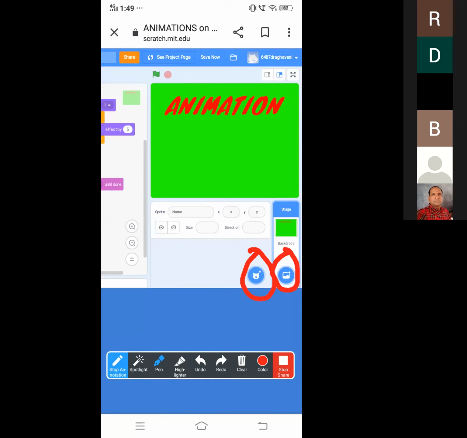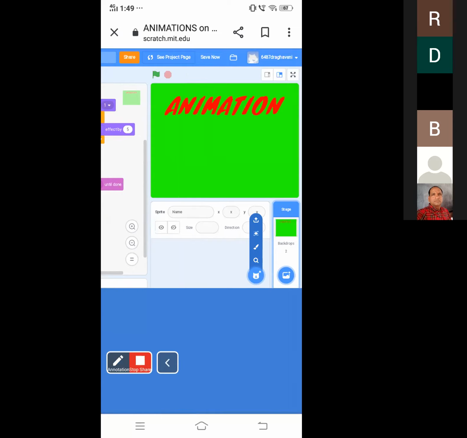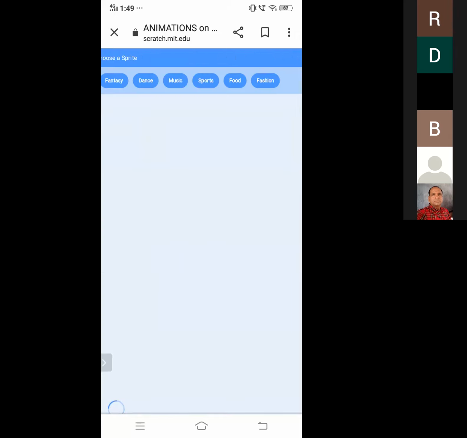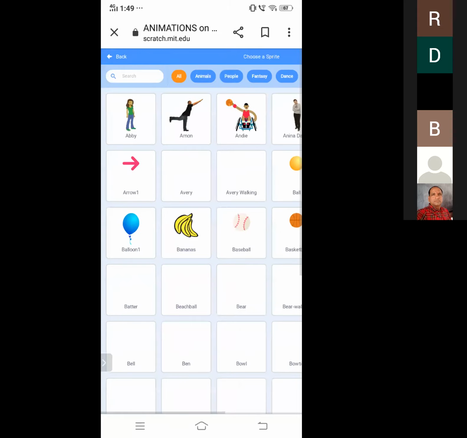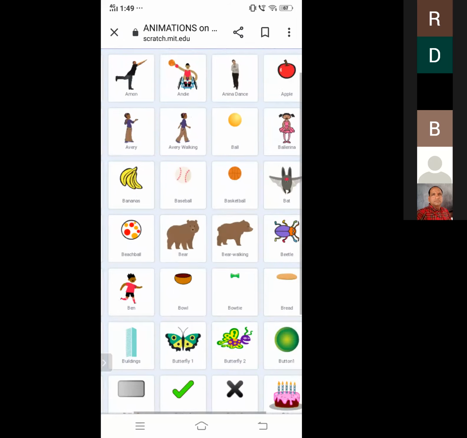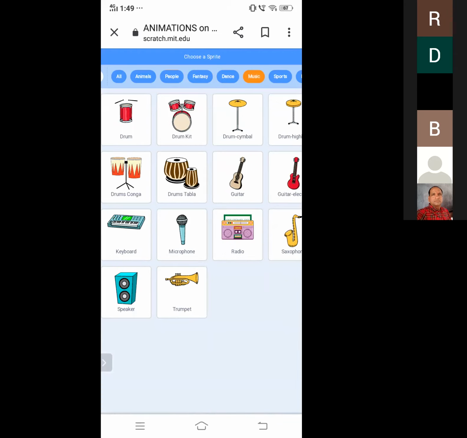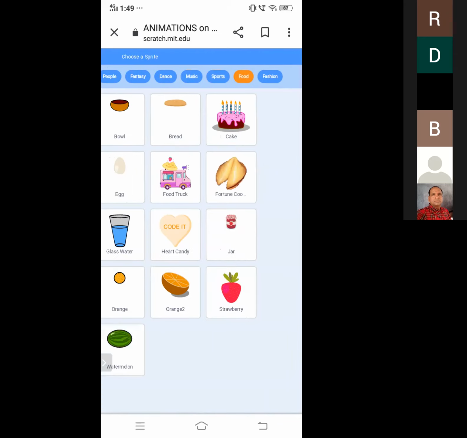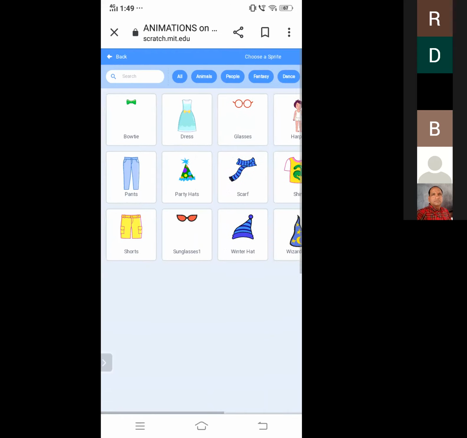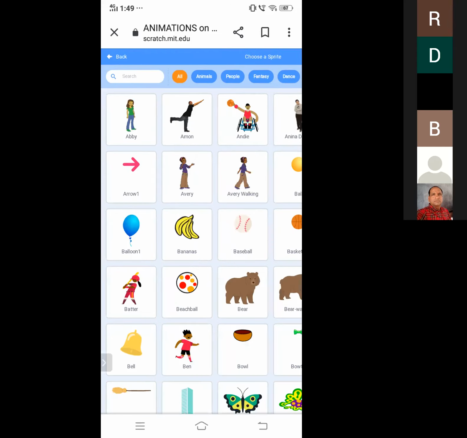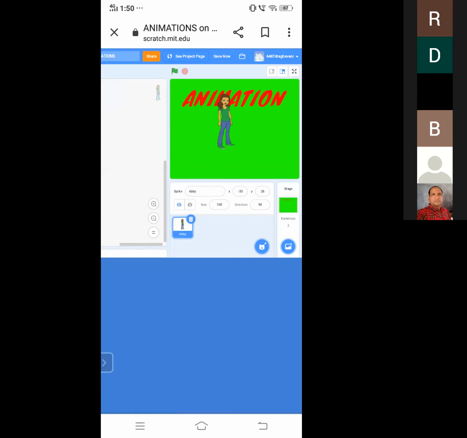This is for backdrops and this is for sprites. If we click on this, there are search, paint, random, upload. Let us choose a sprite which is in Scratch itself. Click on search. You can see different types of sprites according to categories: animals, people, fantasy, dance, music, sports, food, fashion. For example, all. I am choosing this Abby. It will be applied here also.